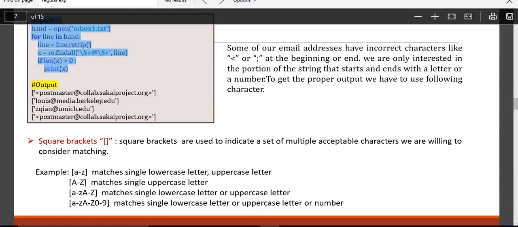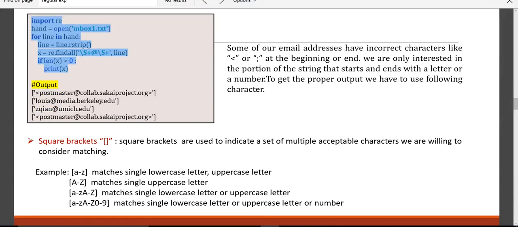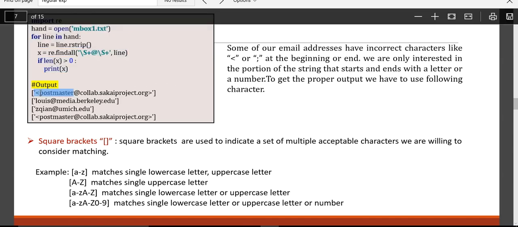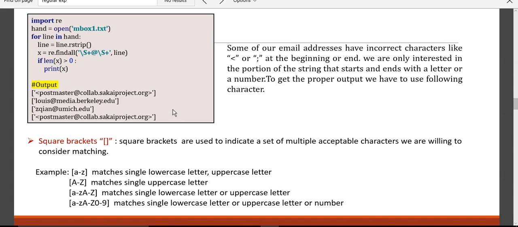web scraping, I want to extract all the email IDs from the web and send a mail to them. So when I am extracting, you can see unnecessary symbols like less than, greater than, or it may have some special characters, semicolon, colon, all those things. I don't want to use those. I want to eliminate such things. So I have to follow some other way of doing this program.